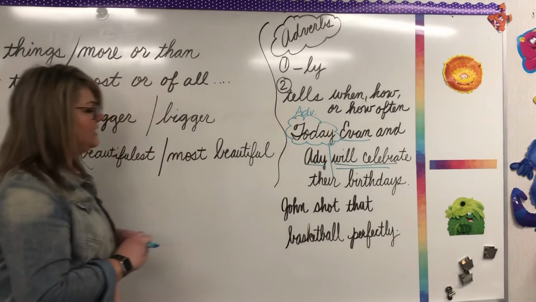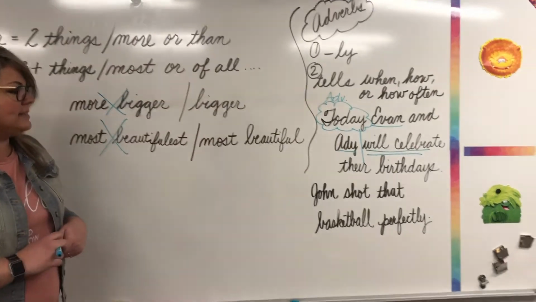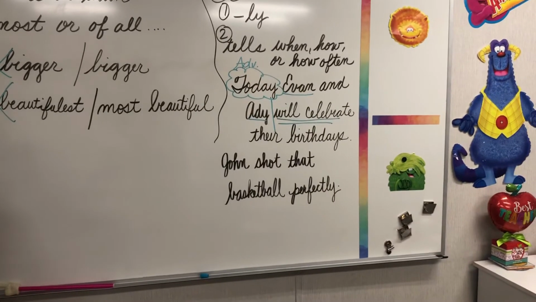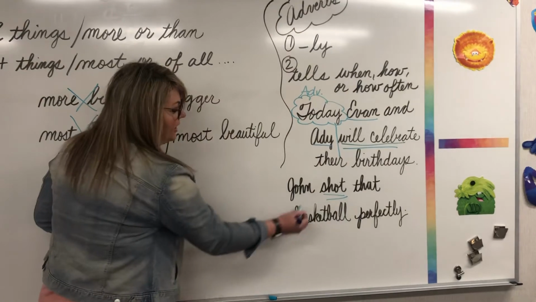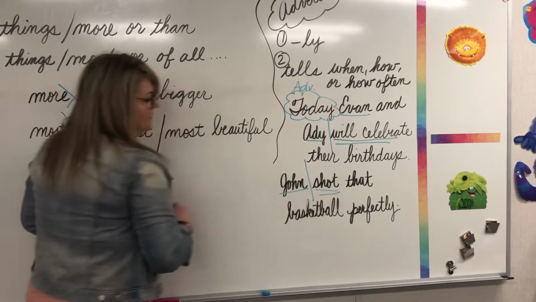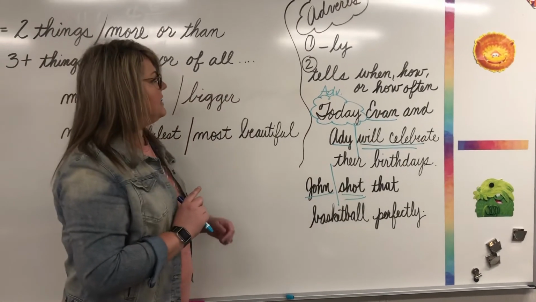Now look at the next sentence here. John shot that basketball perfectly. All right, let's find our verb. The action verb is shot. Who or what shot? John shot. And let's divide that.